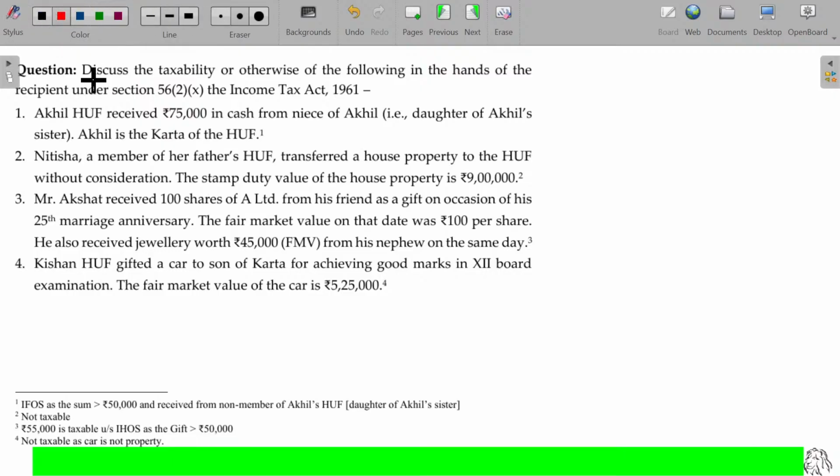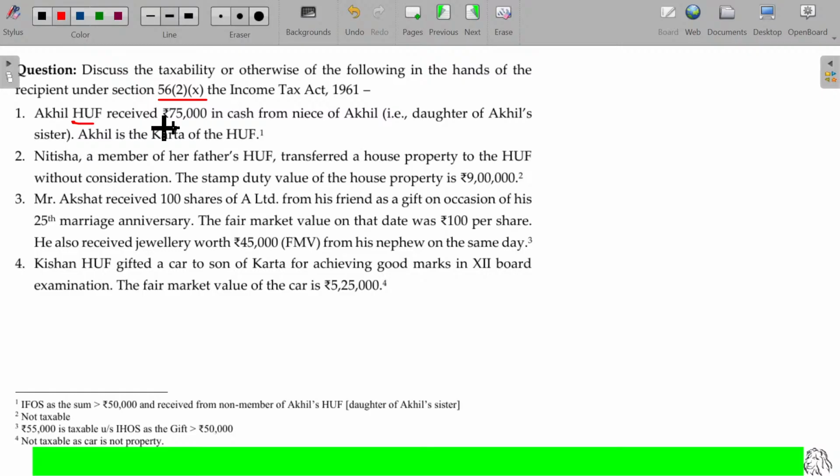So let's continue with this illustration in this class. Discuss the taxability or otherwise of the following in the hands of the recipient under section 56(2)(x). All about taxation with respect to the gift received.